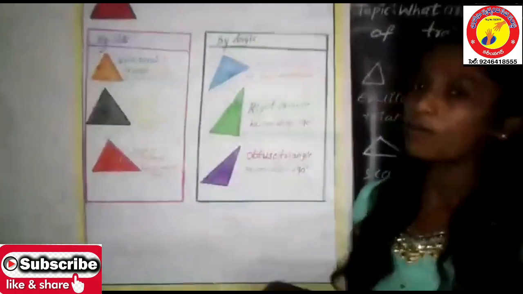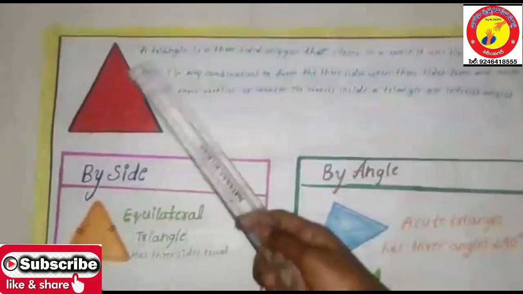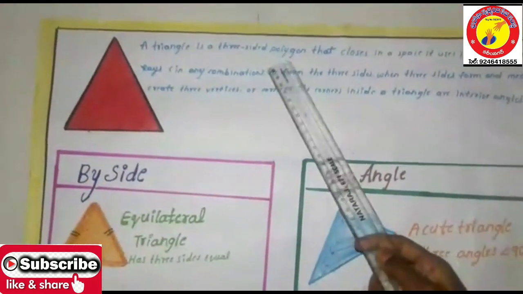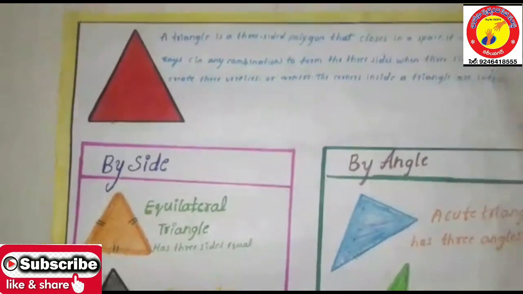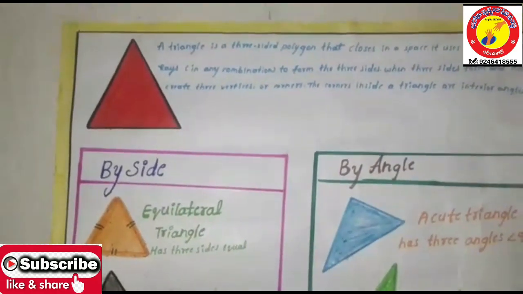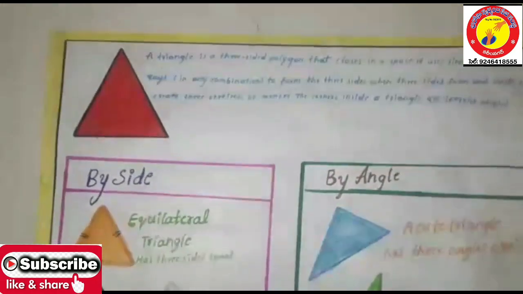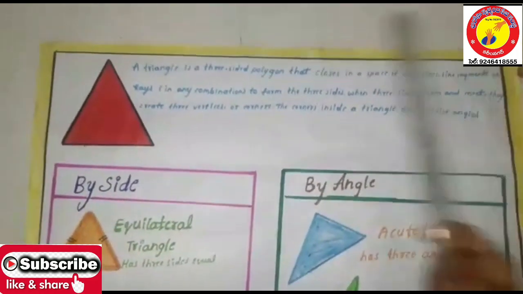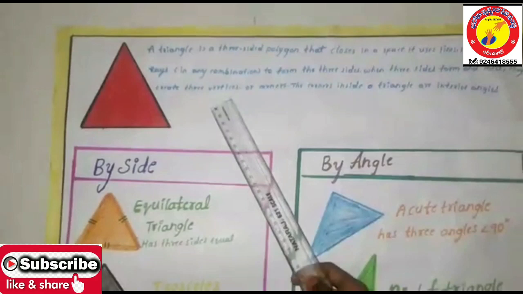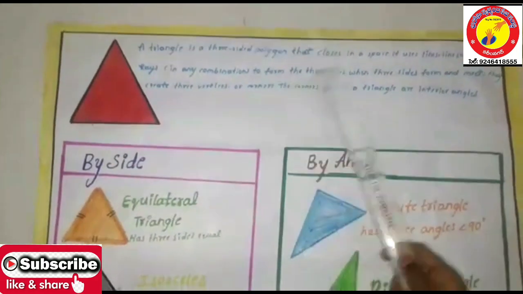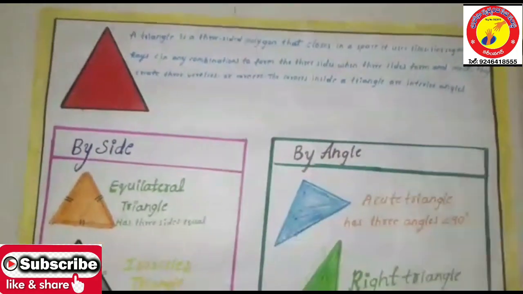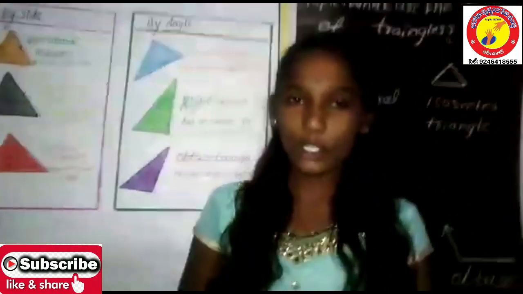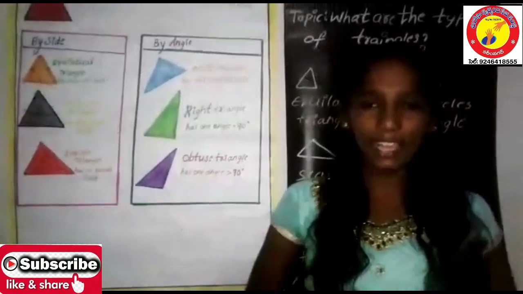Look here. This is a triangle. A triangle is a three-sided polygon that closes in a space. It uses lines, line segments or rays in any combination to form three sides. When three sides form and meet, they create three vertices, or we can say corners. So the corners inside a triangle are interior angles. Okay friends, so this is what a triangle is.